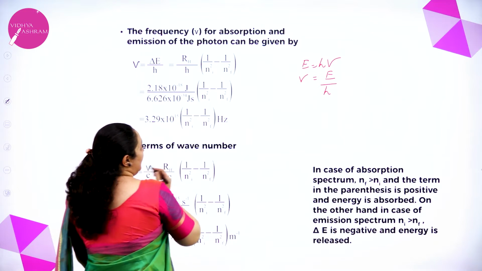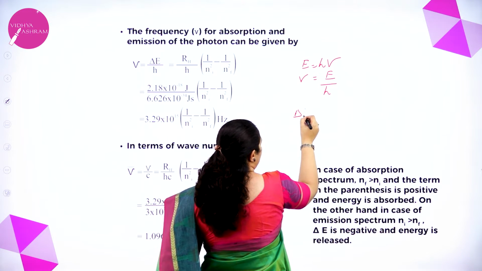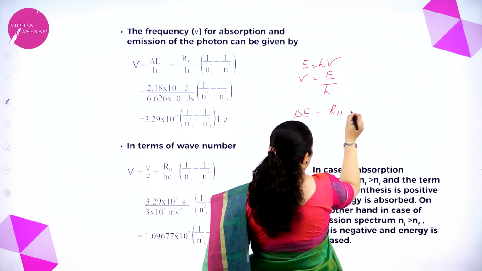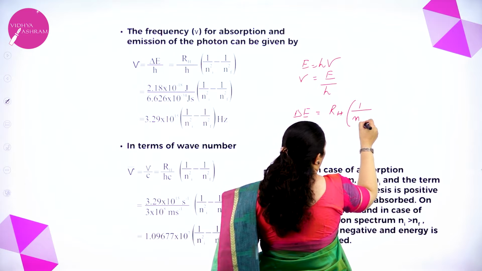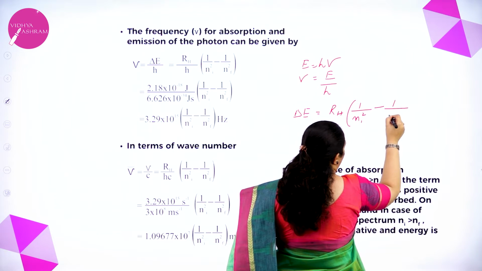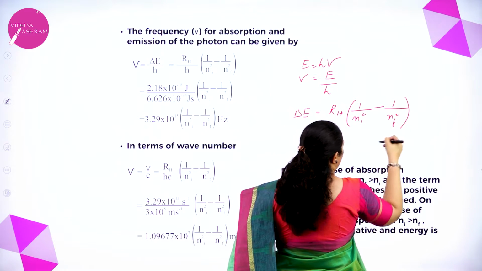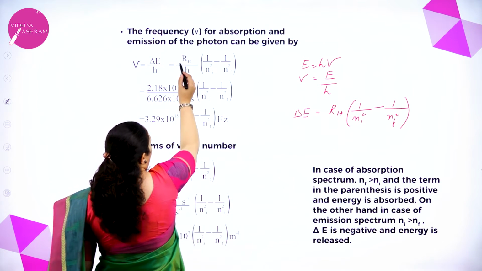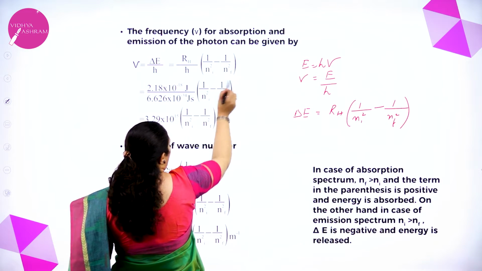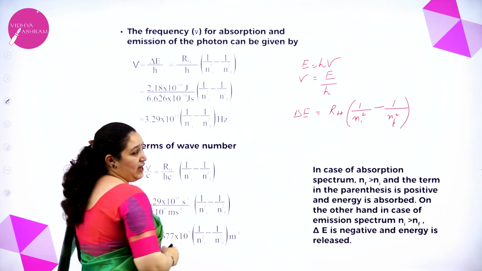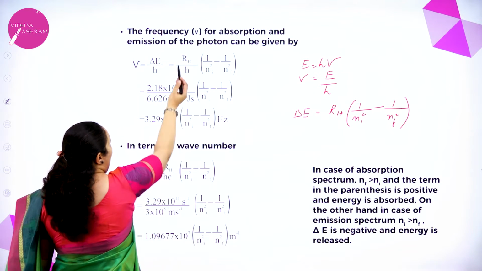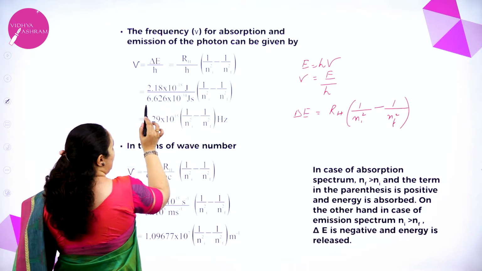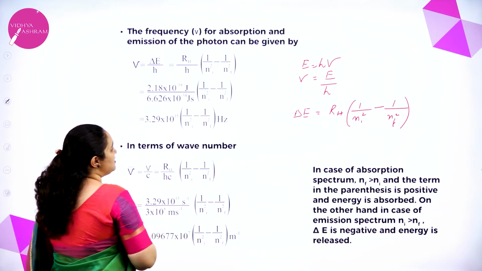Now what is delta E from the previous form we got? Delta E is equal to RH into 1 by ni square minus 1 by nf square, where ni is the initial orbit, nf is the final orbit. So RH 1 by ni square minus 1 by nf square divided by h, Planck's constant. RH value is 2.18 into 10 power minus 18 joule, h value 6.626 into 10 power minus 34.